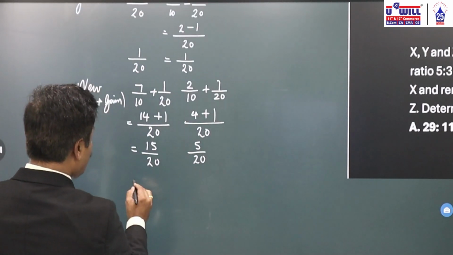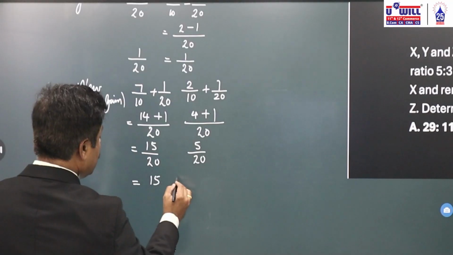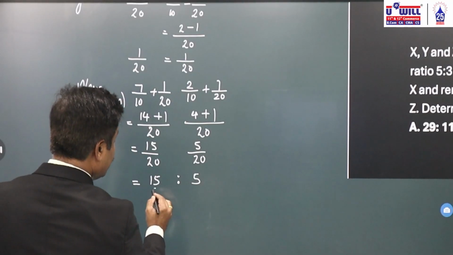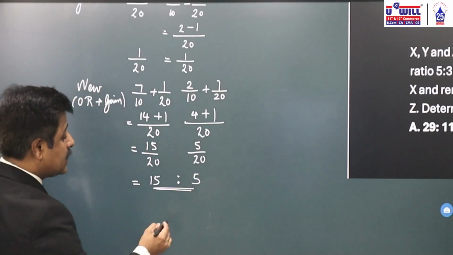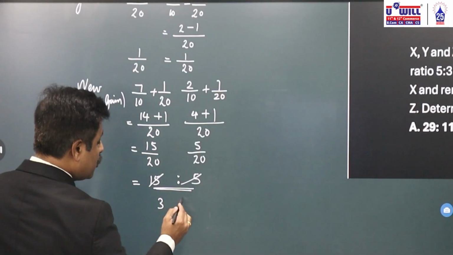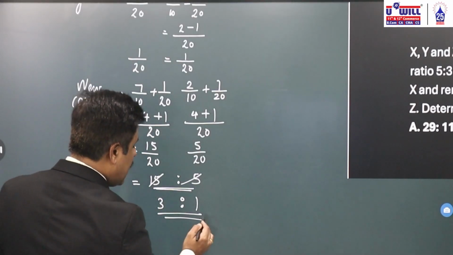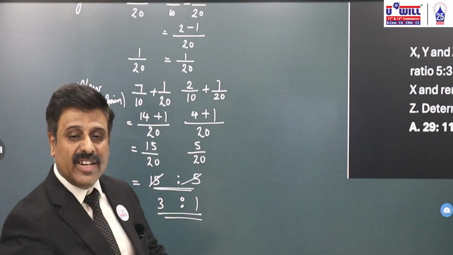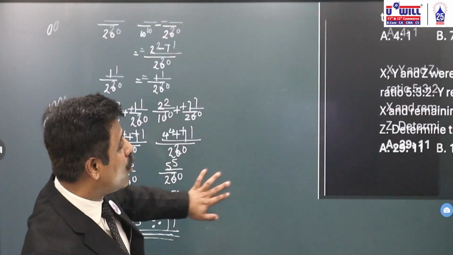What is the new ratio? 15:5. Can we simplify it? Yes. 5 into 3 is 15, so 3:1. Either of the options will be given to you, 15:5 or 3:1. Let's see what options are given to you.